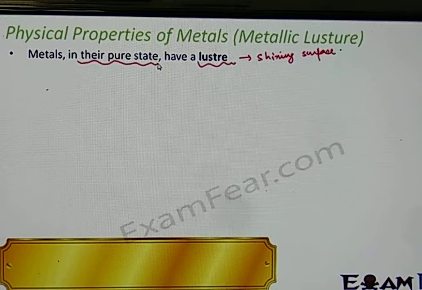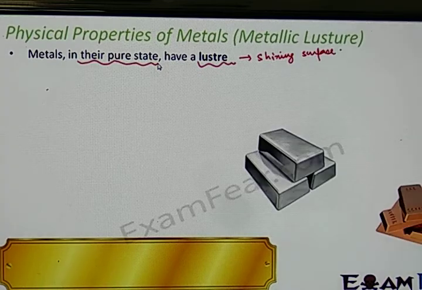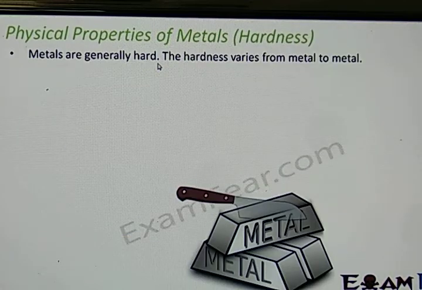In fact, for gold and silver, we actually know how shiny they are, from gold jewelry and silver jewelry. Even when they are mixed with some other substance, these metals still have a lot of luster in them. So metallic luster is a physical property of metals. Now the next property is hardness.